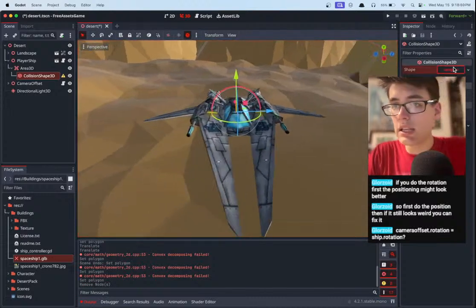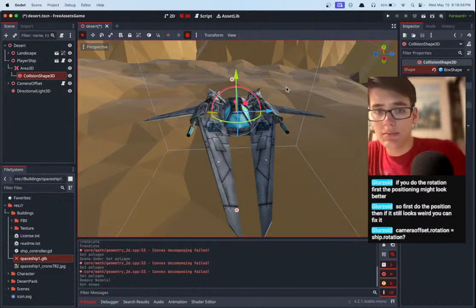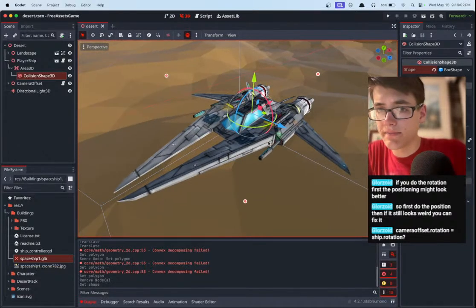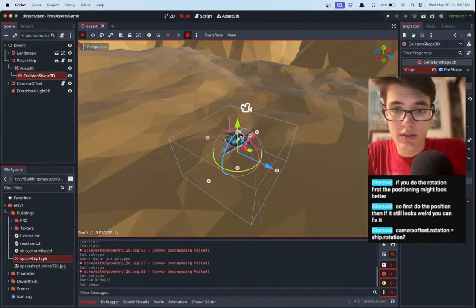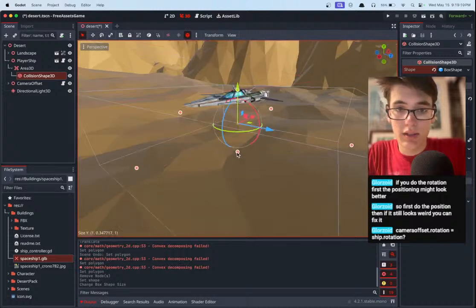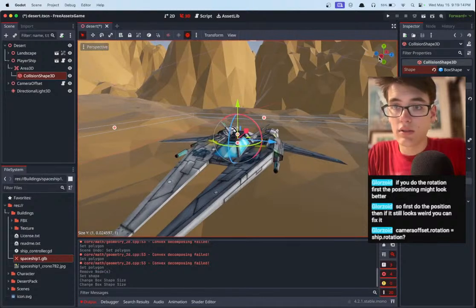Collision shape 3D, then we can just get a nice box. Yeah, a nice box, and then we'll just make our box roughly accurate. Is that the box? Okay, that's a huge box. But our ship's not too crazy of a shape, so I think we can get away with a box. That's a very, very thin box.